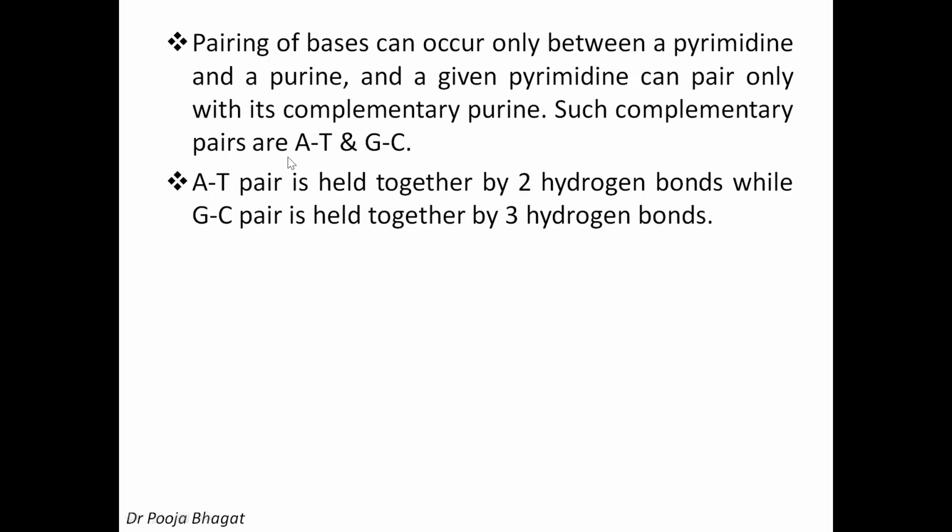Such complementary pairs are A, T and G, C. That means if adenine is present, then it pairs with thymine. Thymine will pair with adenine. Similarly, guanine will pair with cytosine or cytosine pairs with guanine. Now, the AT pair is held together by 2 hydrogen bonds, while the GC pair is held together by 3 hydrogen bonds.